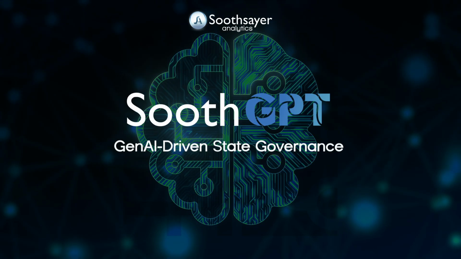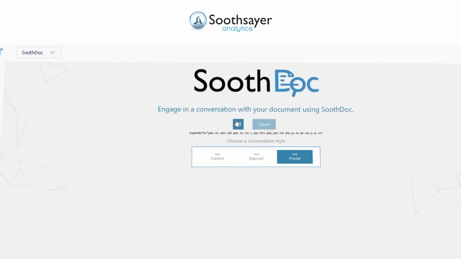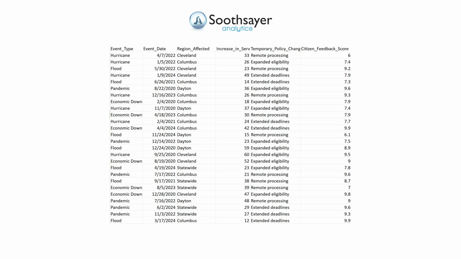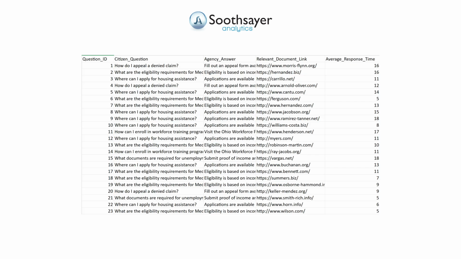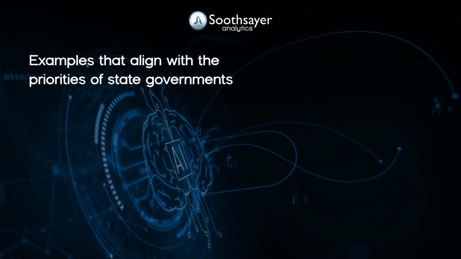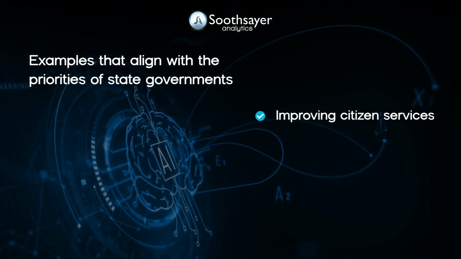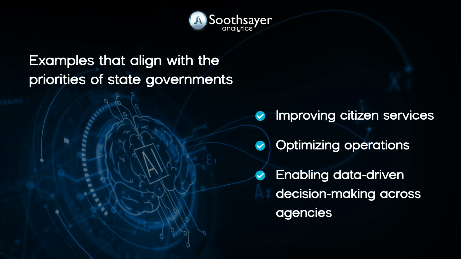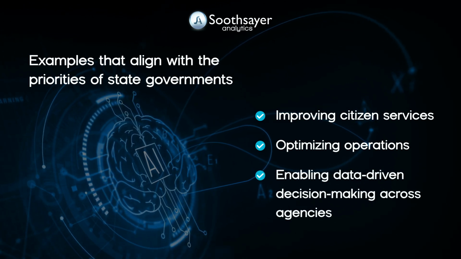For this demo, we have included 5 files, including information on government agencies, citizens, policies, workforce, and frequently asked questions, with the goal of showing examples that align with the priorities of state governments for improving citizen services, optimizing operations, and enabling data-driven decision-making across agencies.